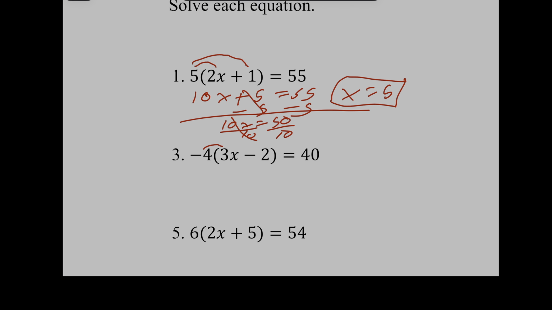Now I'm going to distribute a negative number across. That's going to give me a negative 12x. Now, what's a negative times a negative? It is a positive 8 equals 40.